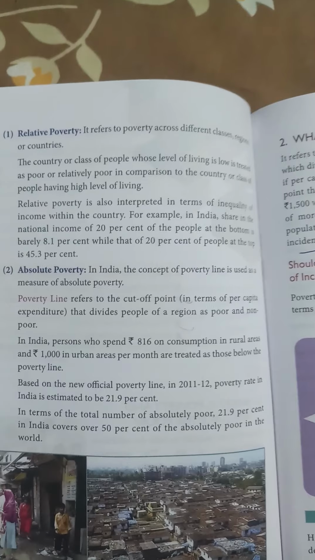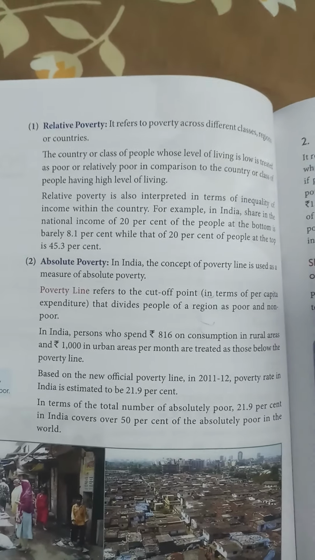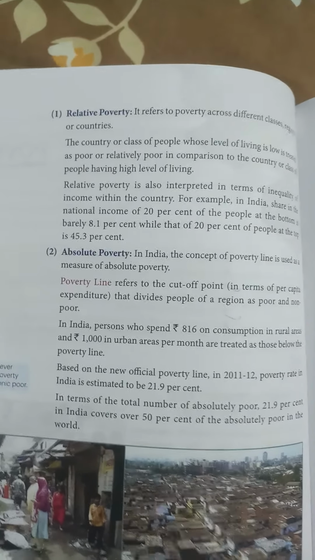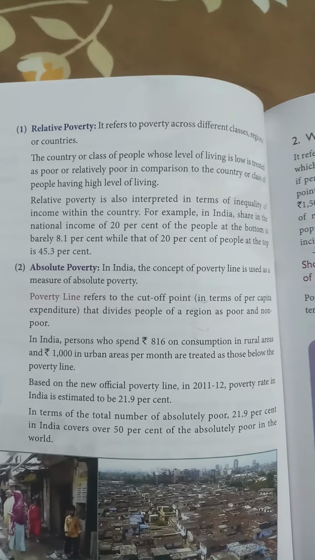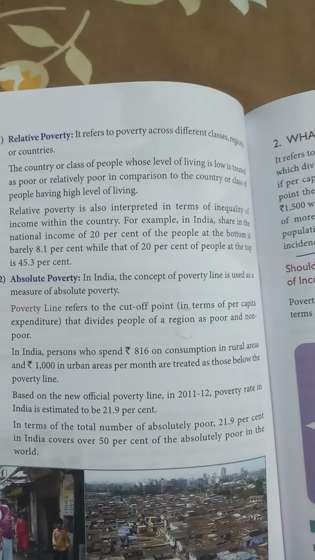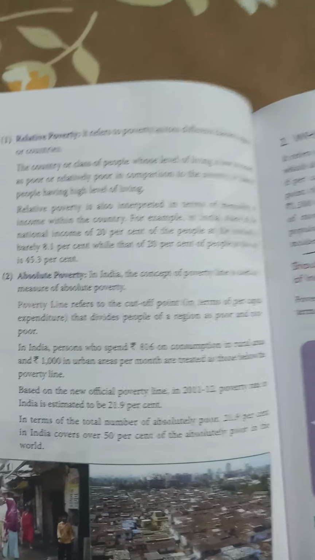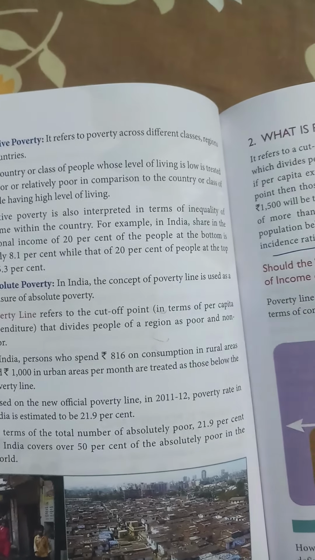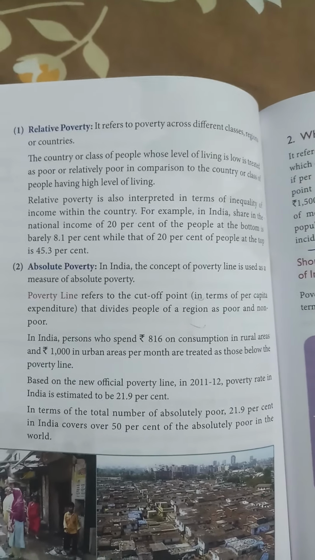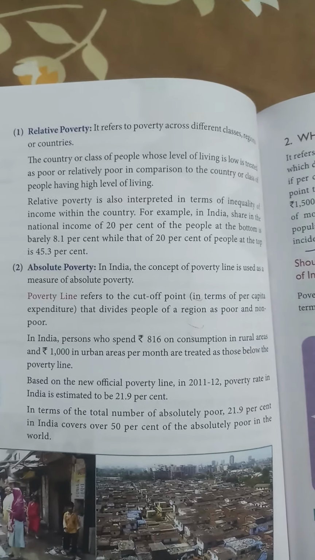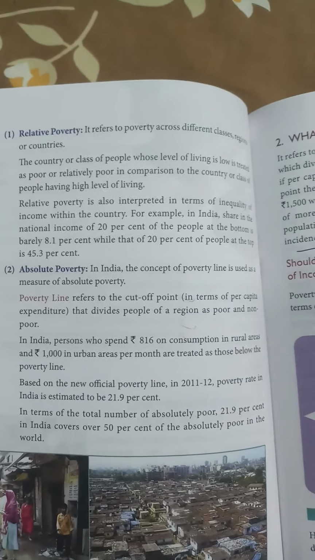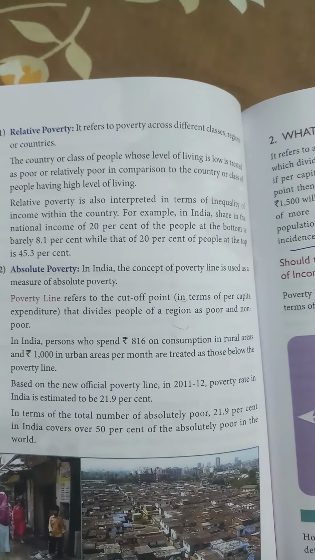So what we are saying is poverty in India is more as compared to poverty in America. This is an example of relative poverty. In relative poverty, generally we consider the living standards of the people as a criteria to measure poverty.